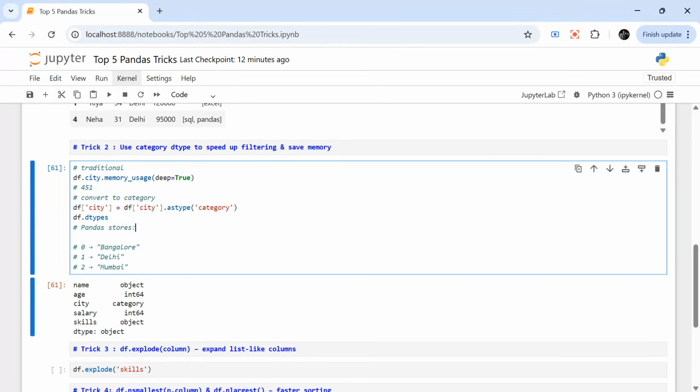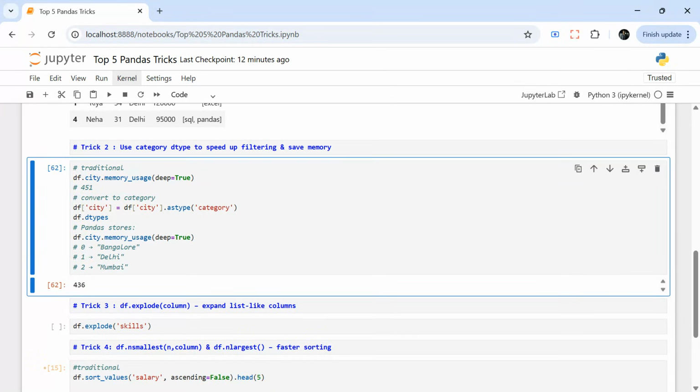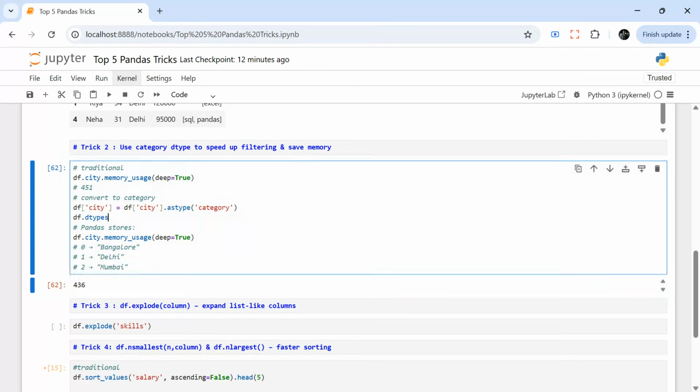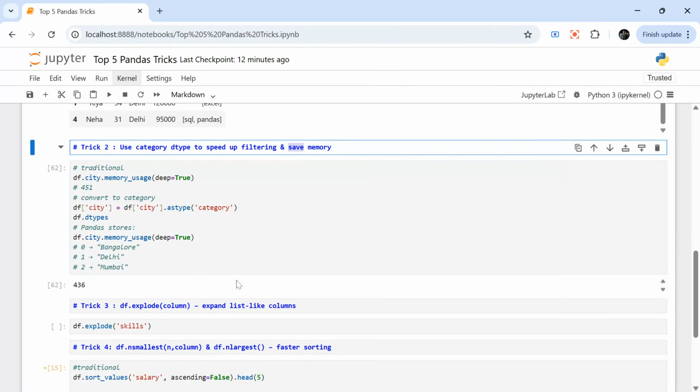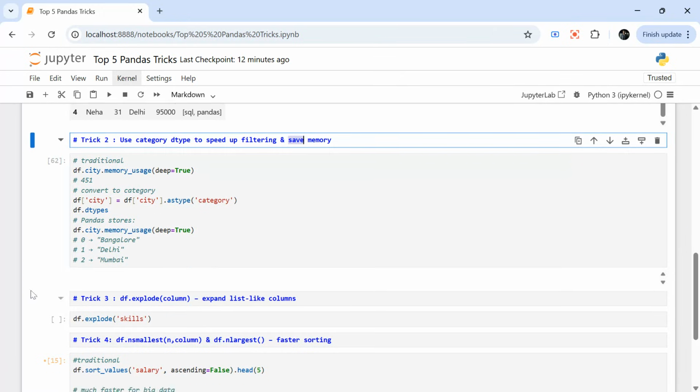Now if I again see the memory, let's see what the memory is now. So earlier it was 451, now it is 436, right? It is a small data set so you are not seeing it, but with a bigger data set that will be a huge difference. Almost 10 times less memory you will be storing. I hope this makes sense. So we are reducing the memory footprint and also speeding up the filters, right? Great. Let's move on to the third trick.